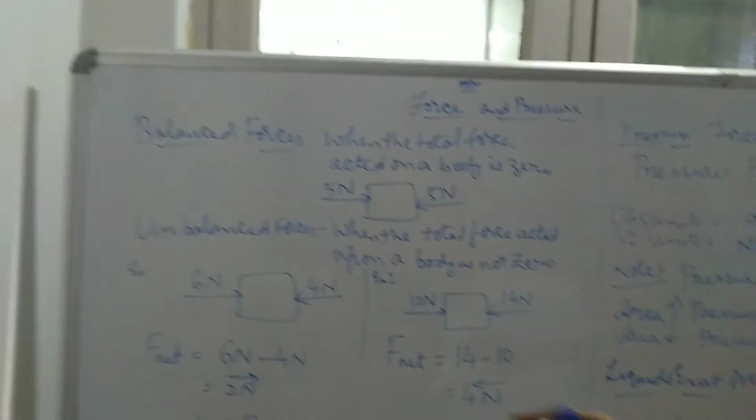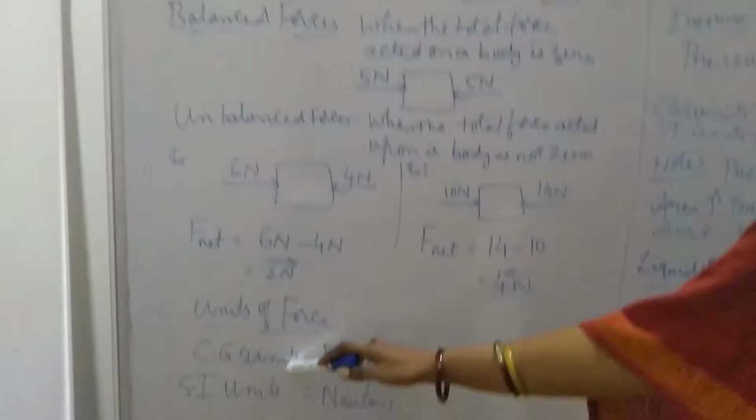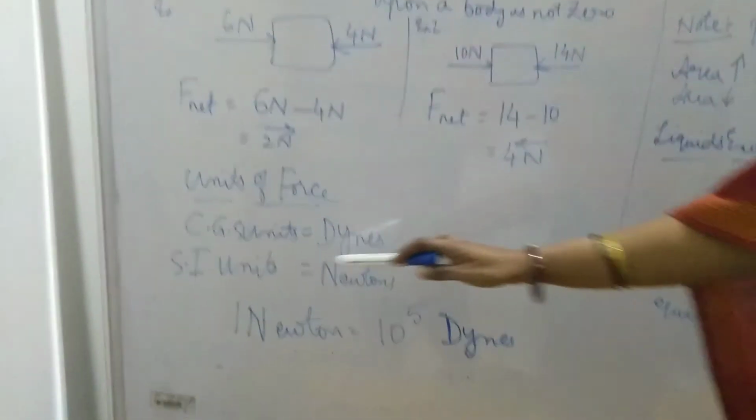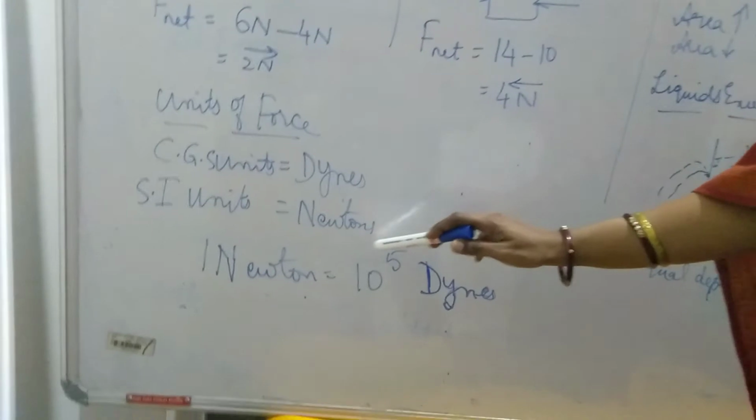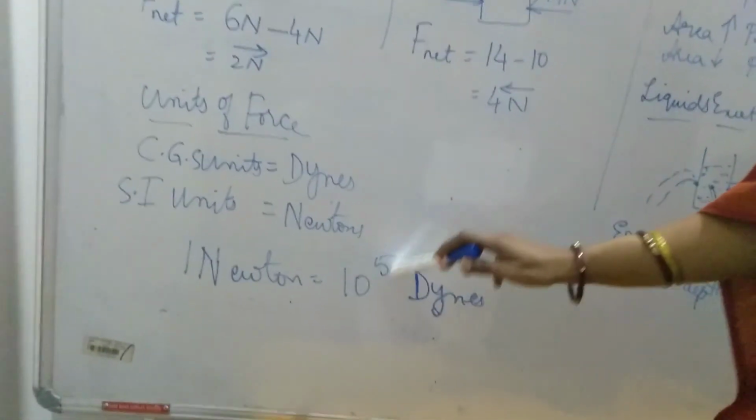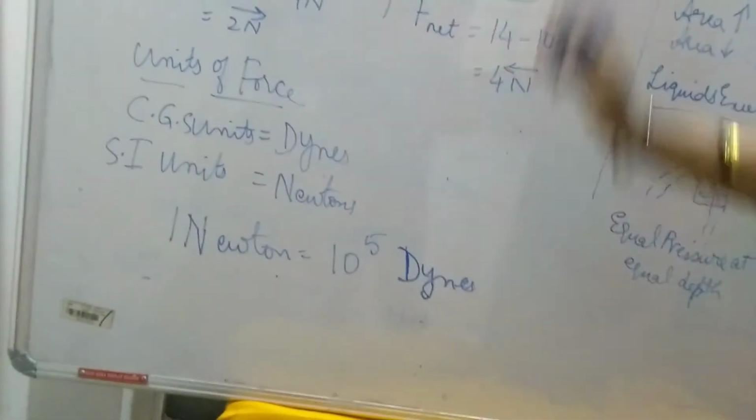Now we shall see what are the units of force. CGS unit of force is dynes. SI unit of force is Newton. And the relation between dynes and Newtons is 1 Newton is equal to 10 power 5 dynes. This is about balanced and unbalanced forces.